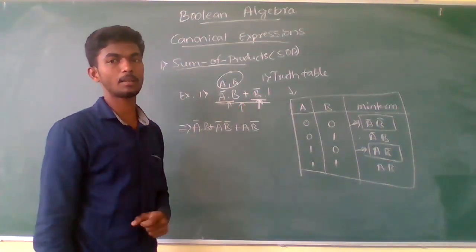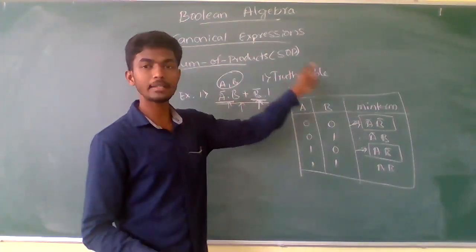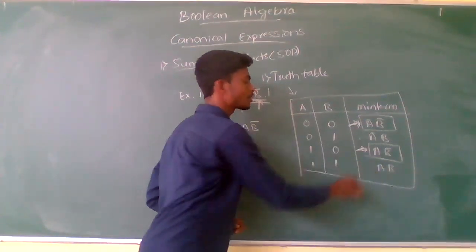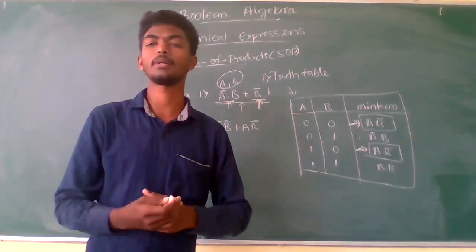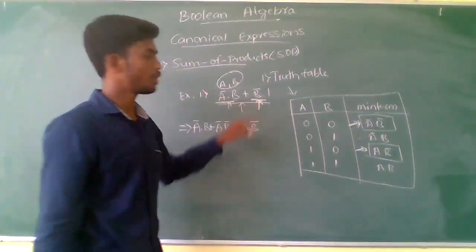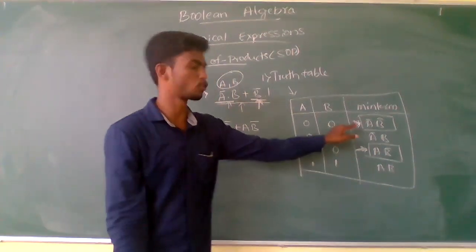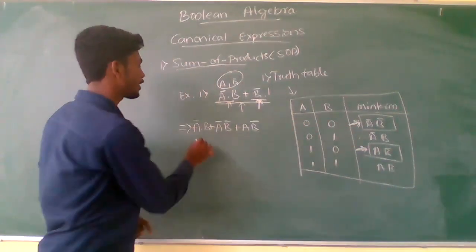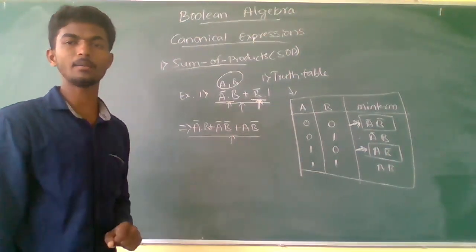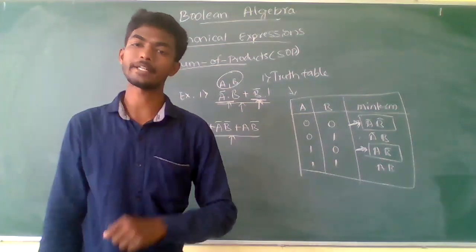You have to consider the product terms available in the given system or expression and compare that product term with all the min terms in which that product term is available. The product term is B complement, and the min terms that contain the product term are these two. So I have included those two min terms in the system. It has now become the canonical min term expression.